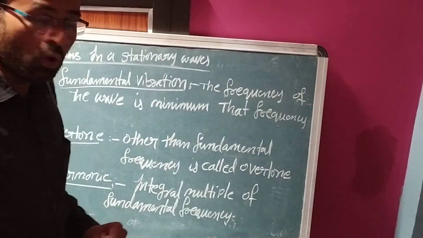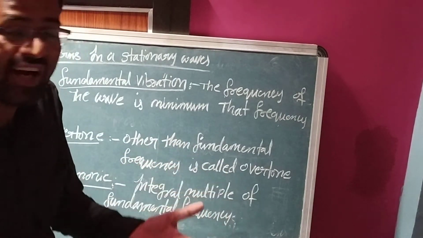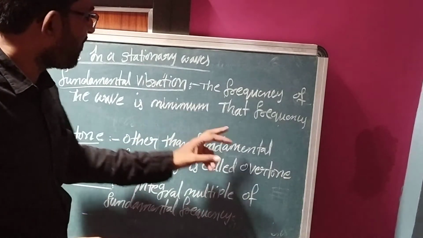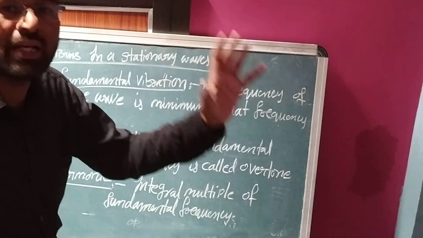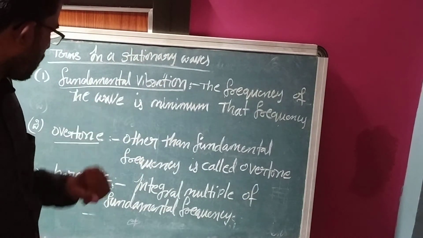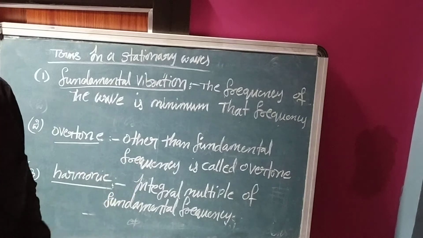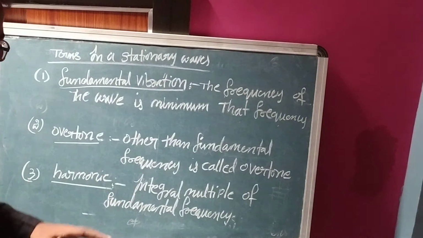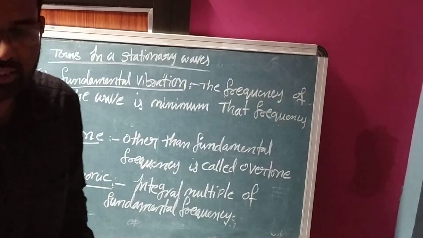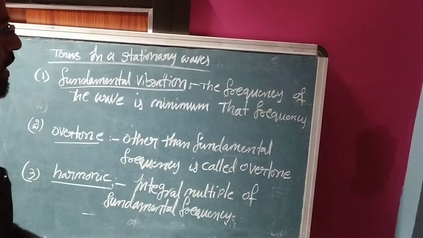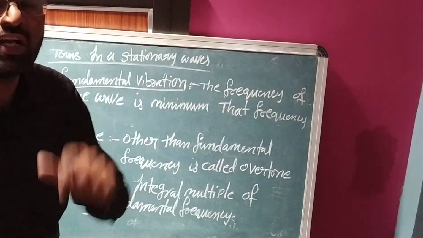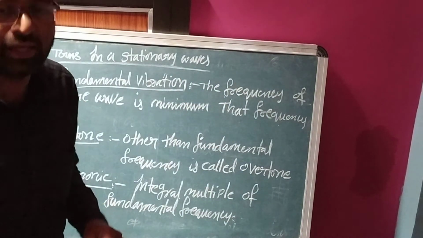Again, what is the overtone? Other than fundamental frequency is called overtone. Other than the fundamental frequency, or more than fundamental frequencies, so resonance form, that is called overtone. Next one is harmonic. Harmonic means the integral multiple of fundamental frequency. Another one is octave. Octave means the frequency is double the fundamental frequency.